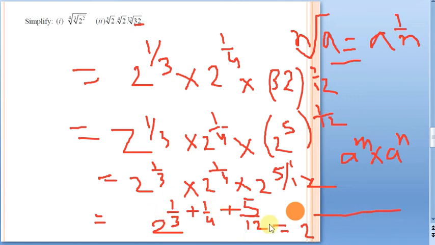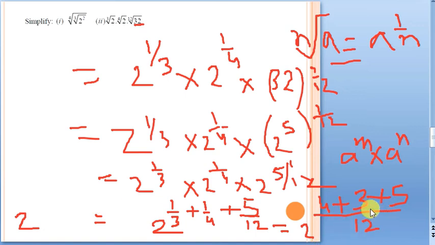You know how to add fractions, so I am doing it directly. 12 is the LCM. 3 will go 4 times, 4 into 1, 4. Why is 12 the LCM here? 3 is a factor of 12, 4 is a factor of 12, and 12 is a factor of itself. So the biggest among them is directly the LCM, no need to calculate further. Again, 4 will go 3 times, so 3 into 1, 3, plus 12 will go 1 time, 1 into 5, it is 5. So I am writing the answer here: 2 power, what is 4 plus 3, 7, 7 plus 5, 12.